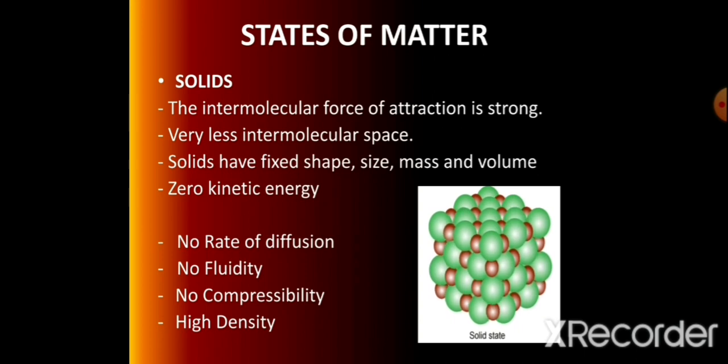So the solid state of matter is not able to compress. By applying pressure, it will break but is unable to compress. Each particle has fixed mass and high density. Solid particles vibrate but are unable to move from one place to another. Their kinetic energy is very less.